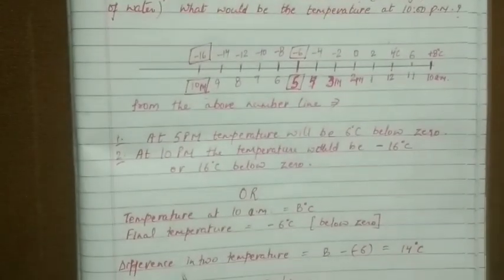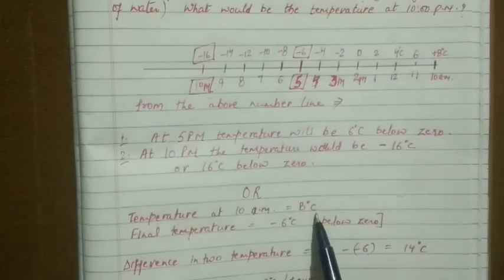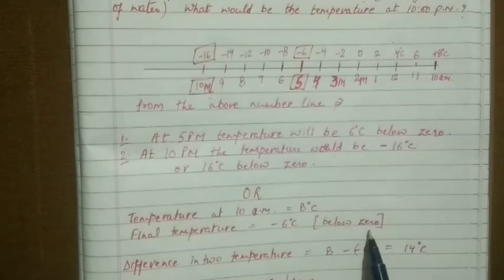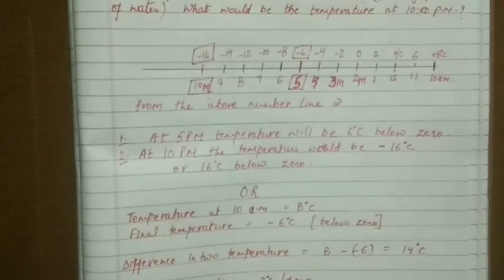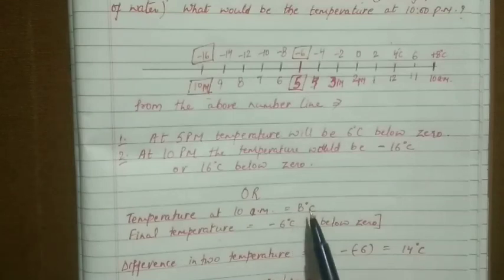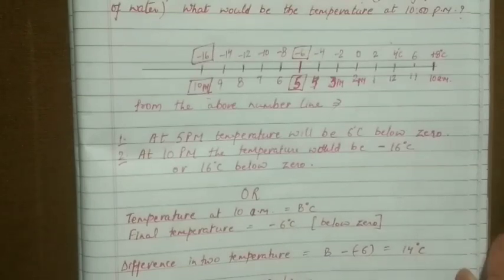See, we have been given this information as temperature at 10 a.m., that is 8 degrees Celsius, and the final temperature is also given to us, that is minus 6 degrees Celsius, that is below zero. Now what we are going to do, we will find out the difference in these two temperatures. So from 8 degrees Celsius to reach minus 6 degrees Celsius, what is the temperature difference between these two temperatures?